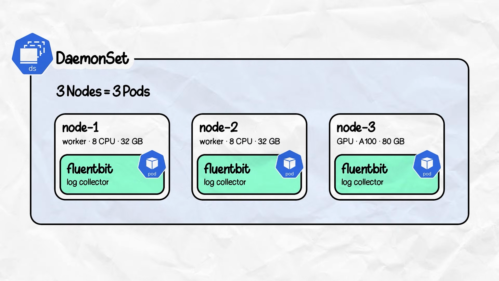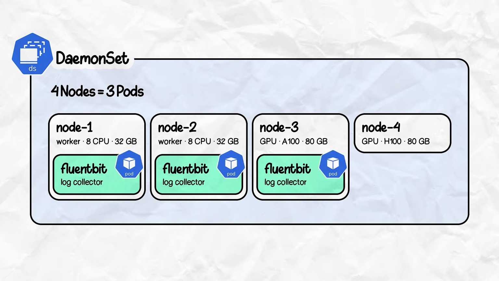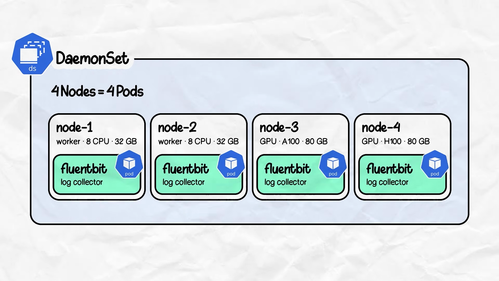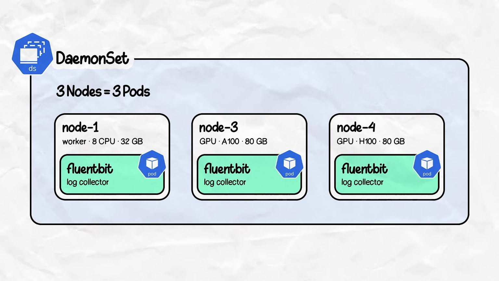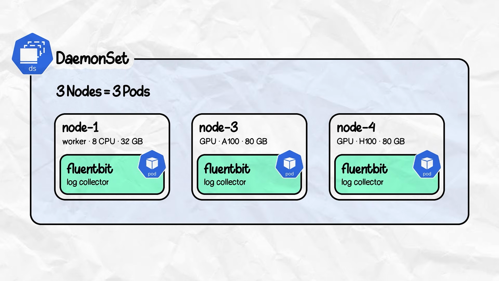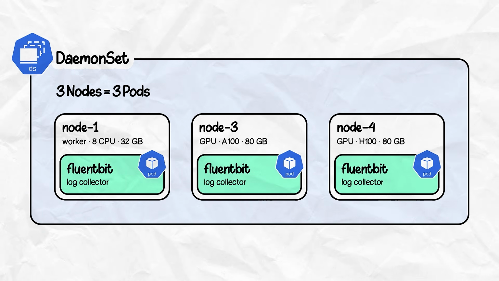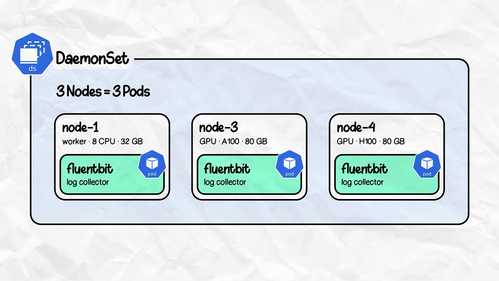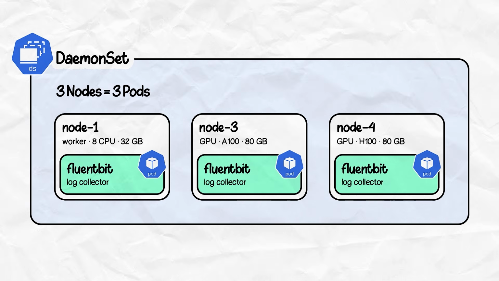Our next object is daemon set. A daemon set runs one pod on every node automatically. Whenever a new node joins, a pod is added. When a node leaves, the pod goes with it. In real production clusters, a lot of things run as daemon sets. You don't even realize what's running beneath your cluster at times.